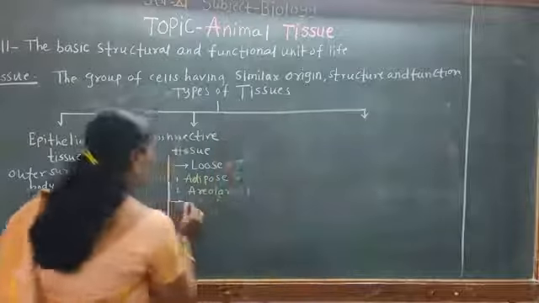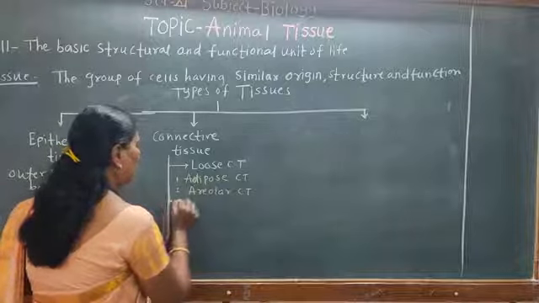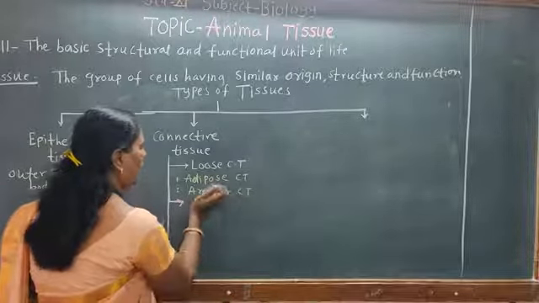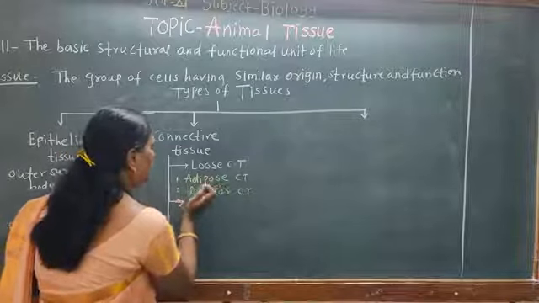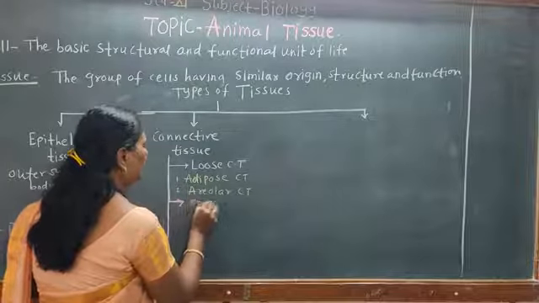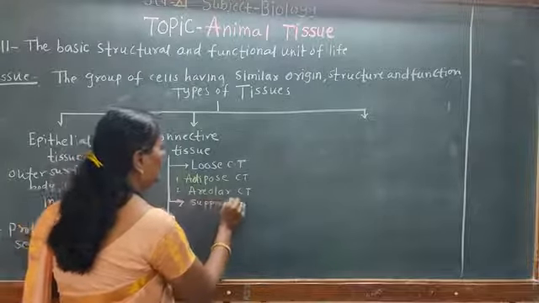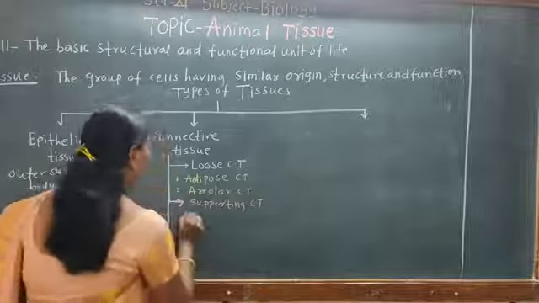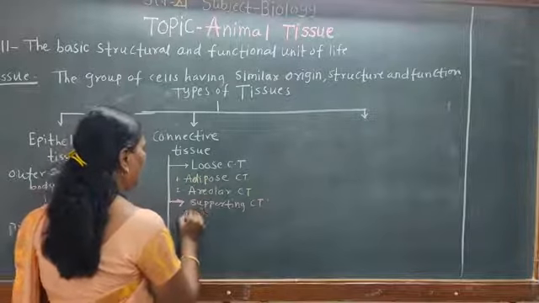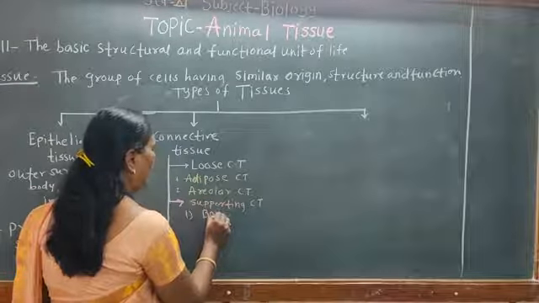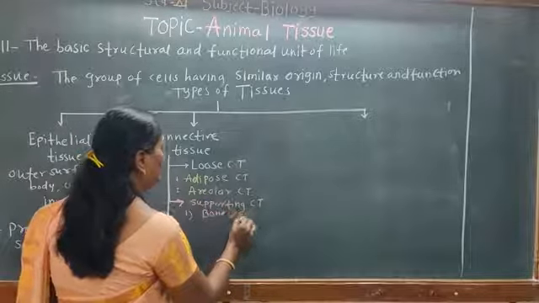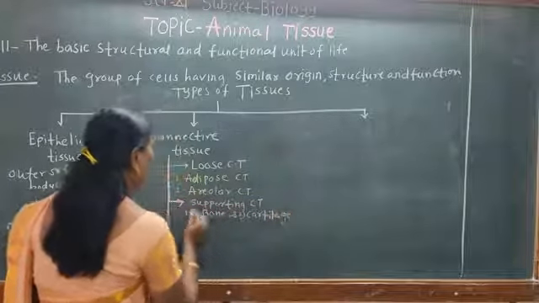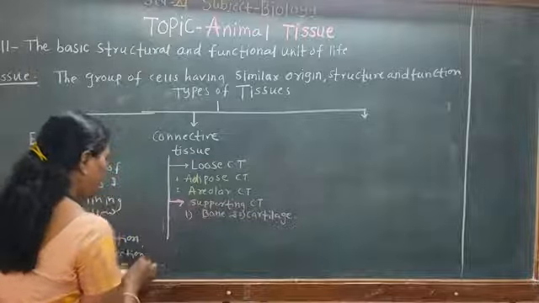Next is the supporting connective tissue. The matrix is hard and it consists of mainly the bone and cartilage. Second is cartilage. So it is the second type of connective tissue.